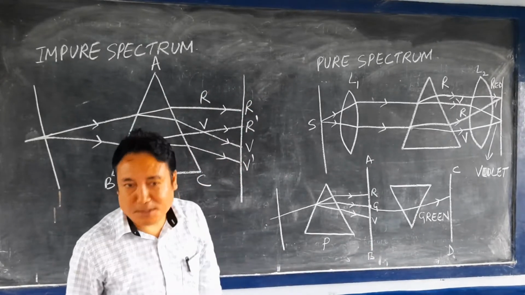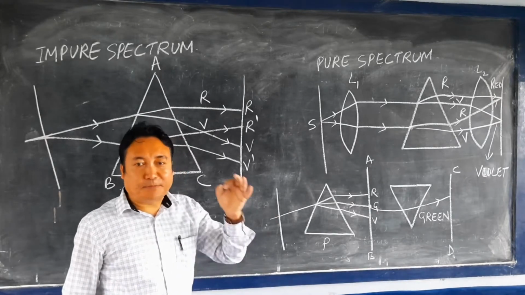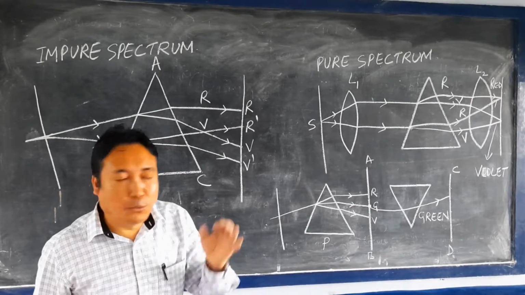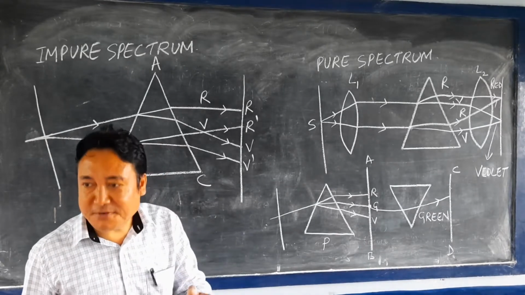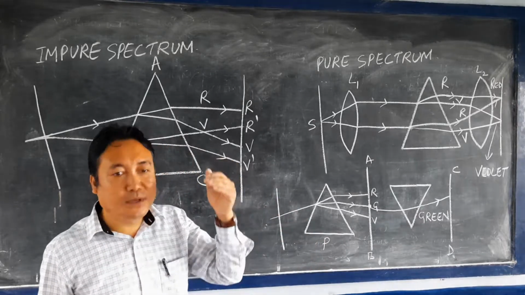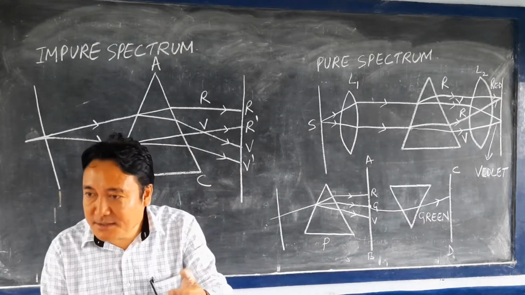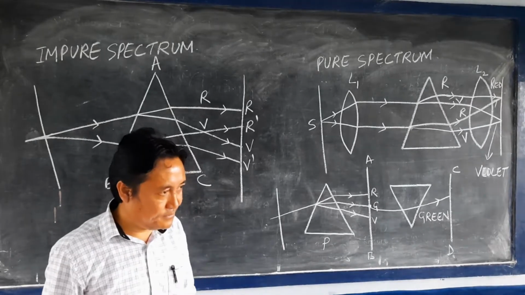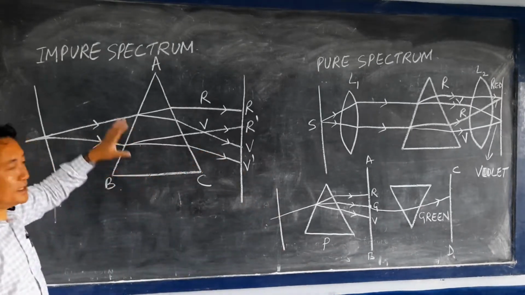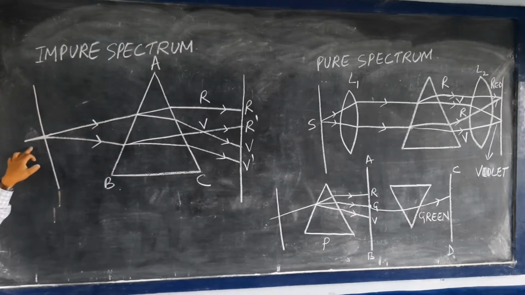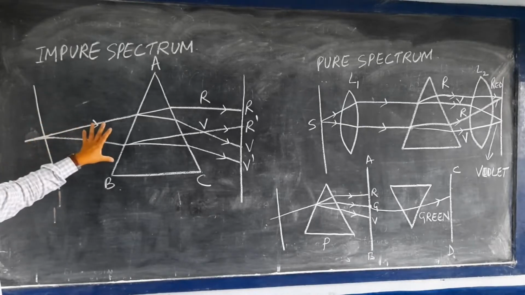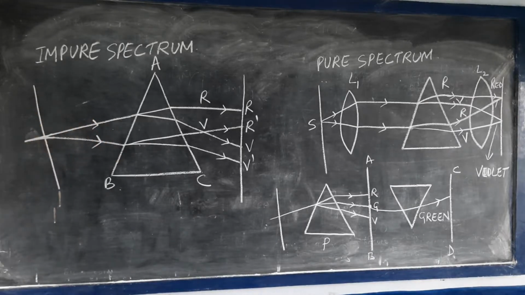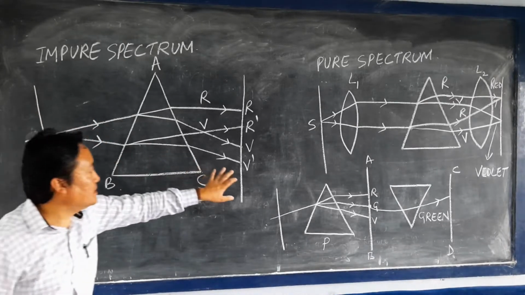So in an impure spectrum, what happens? The spectrum does not have well-defined sharp boundaries. The rays, the colors of the light, merge with each other. Let us consider an example. This is the source of light, light coming from the source, and this is the prism, and this is the screen.